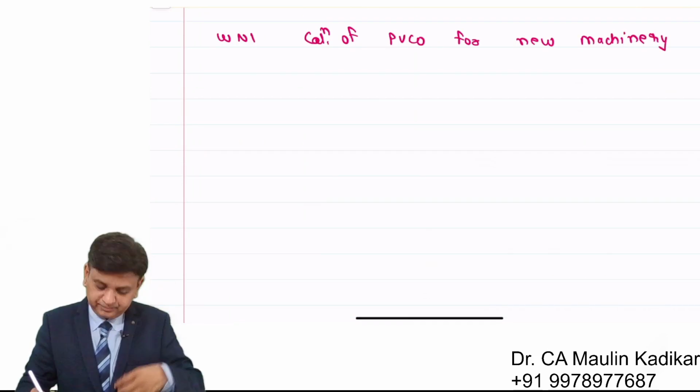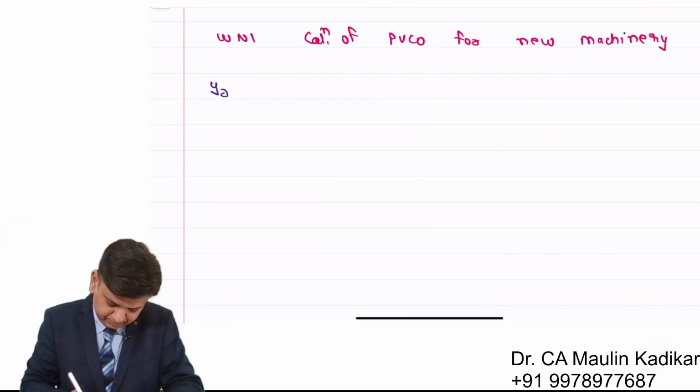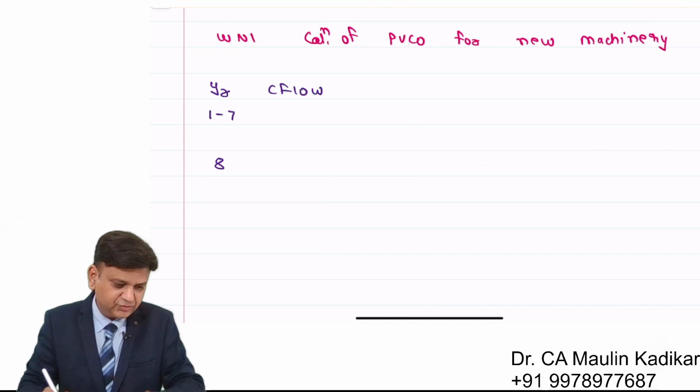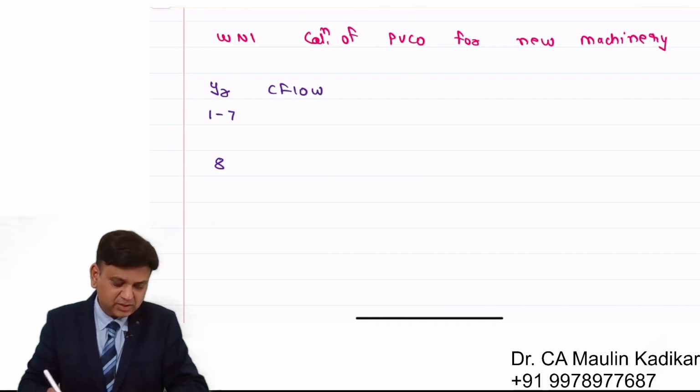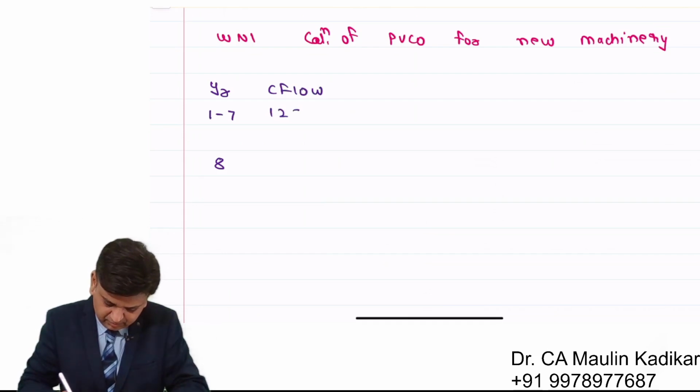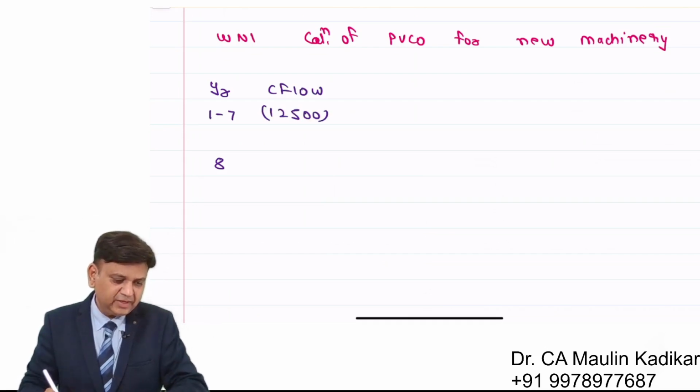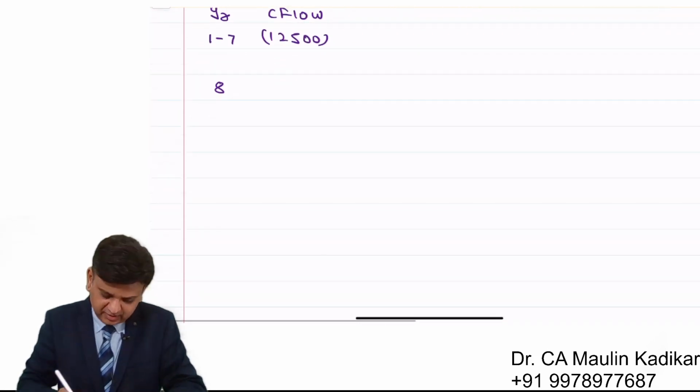In the breakdown, year 1 to year 7 and 8th year cash flows. Maintenance expenses given to us 12,500. At the end of the 8th year, scrap value is given 25,000.